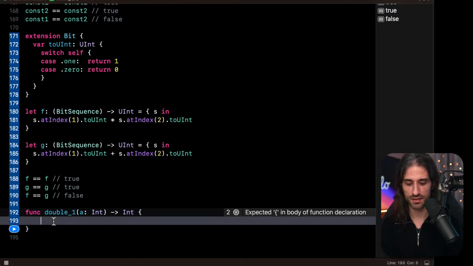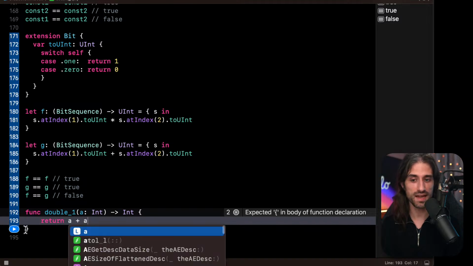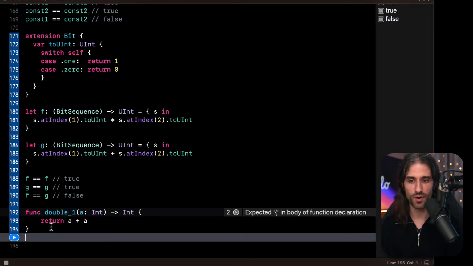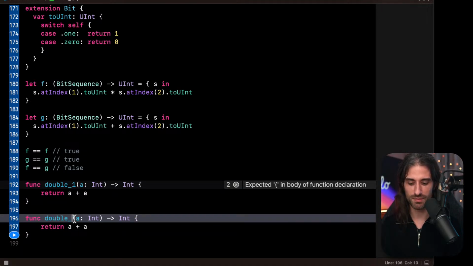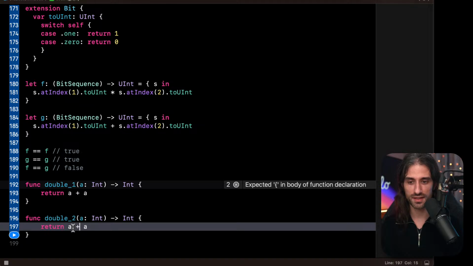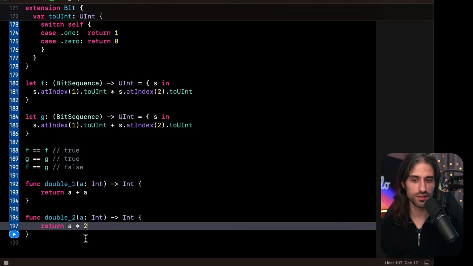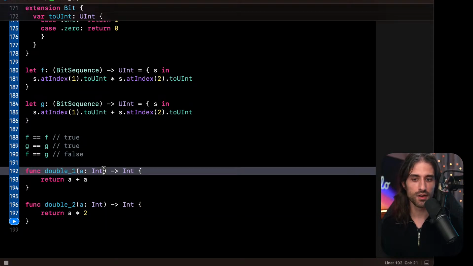You could implement it like this: return a + a, and I think you're seeing where I'm going. We could implement another version of double that says a * 2. Two different implementations, but still the two functions are equal in the sense that when you give them the same input, they will both produce the same output.